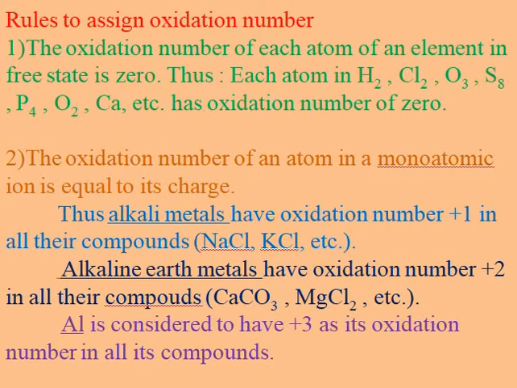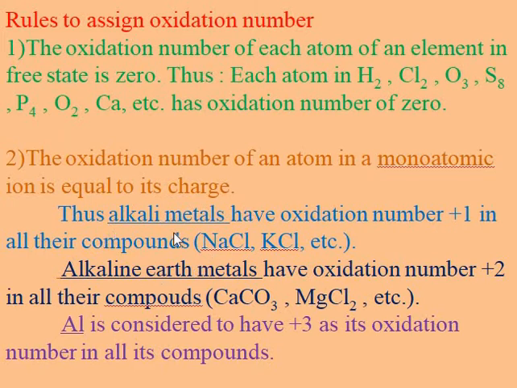Thus, each atom in H2, Cl2, O3, S8, P4, O2 and Ca etc. has oxidation number 0. Second rule: the oxidation number of an atom in a monoatomic ion is equal to its charge.